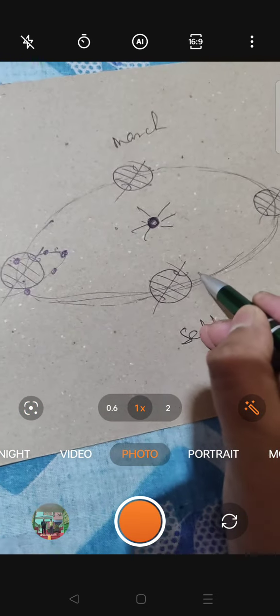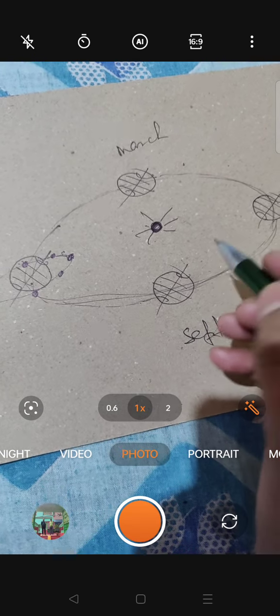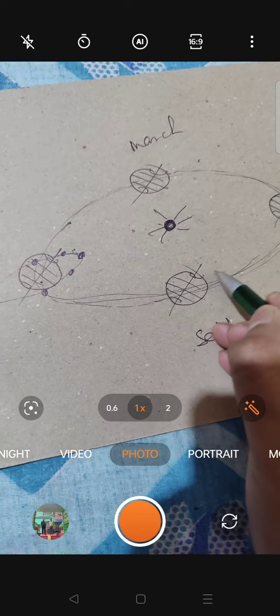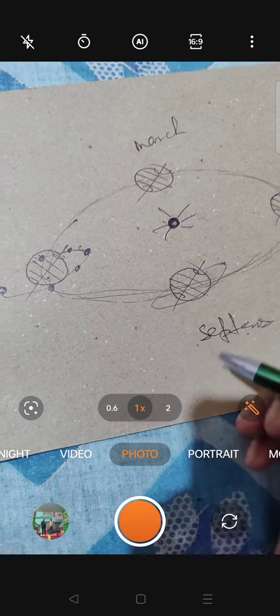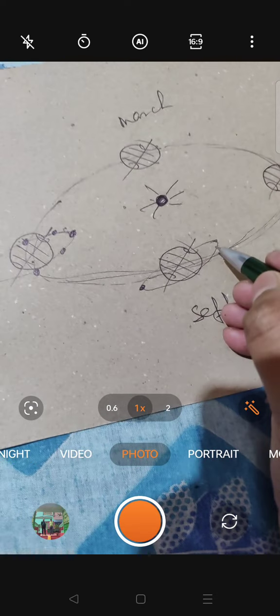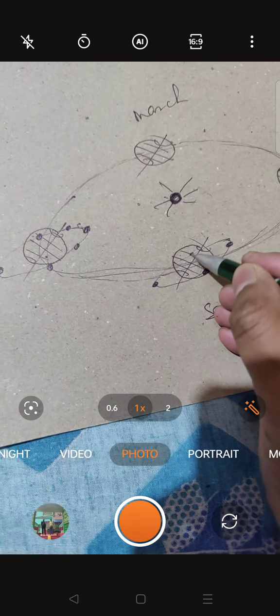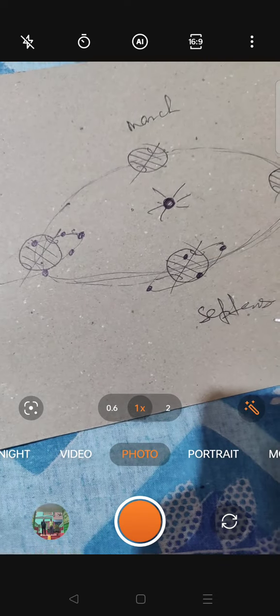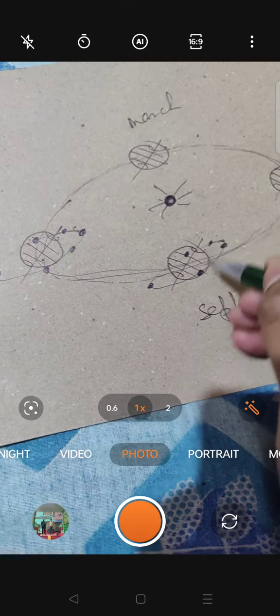Likewise, if you draw the phases of the moon in the month of September, let's draw the moon orbit first. This is the moon orbit. This is the half moon. This is also a half moon. This is the full moon, and that side of the earth will be the new moon. This side will be the waxing crescent.